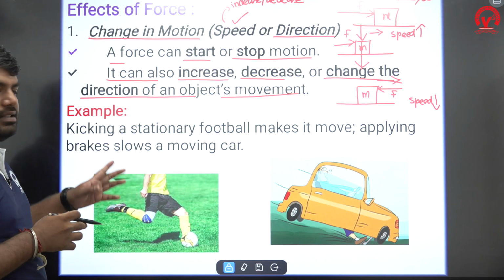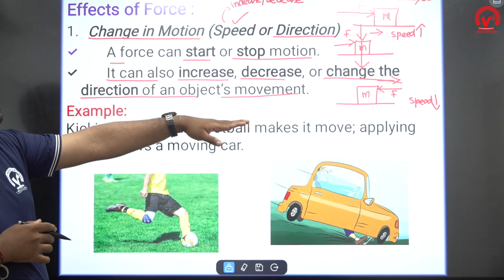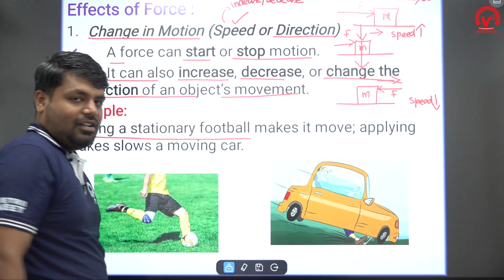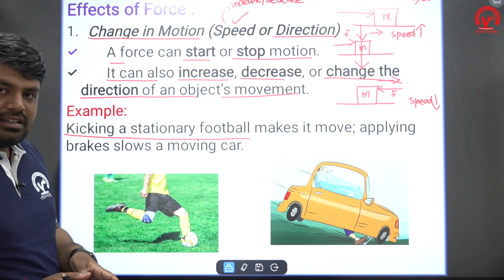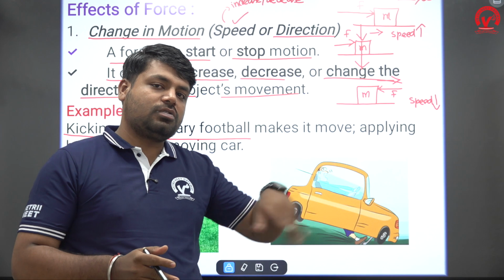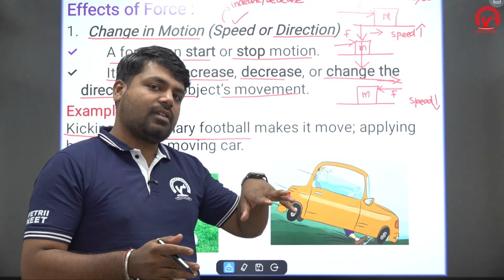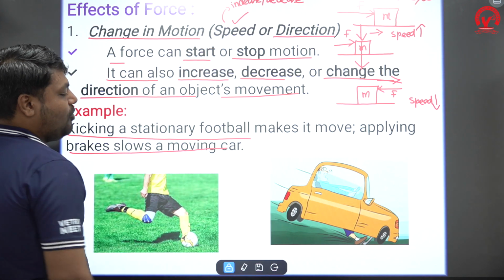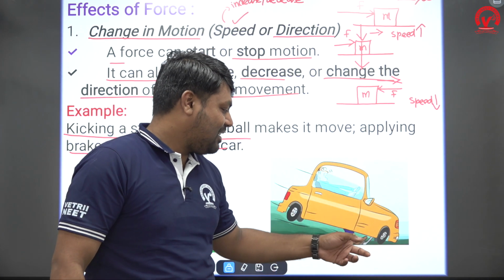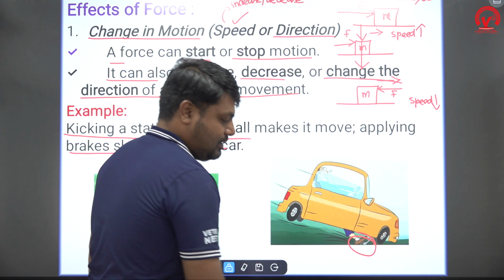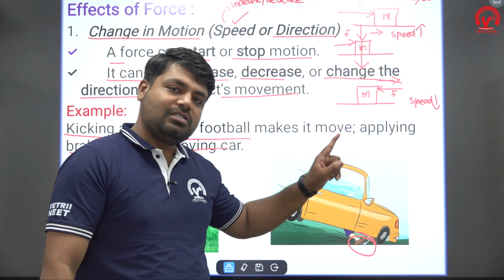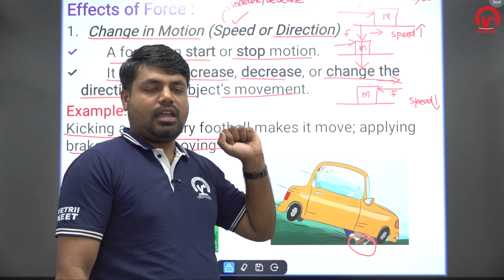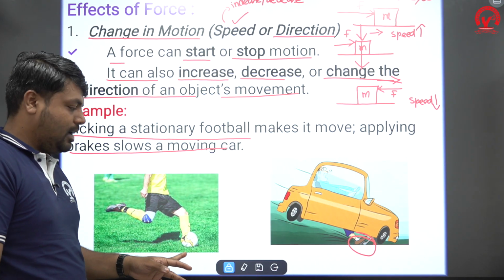Yes. I have given some examples based on blocks. The real life examples are kicking a stationary football. The object is initially at rest. When I kick it, it starts to move, so it changes its state from rest to motion. Another is applying brakes slowly on a moving car. See here, the man is applying the brakes, so the car starts to stop. Its speed decreases.